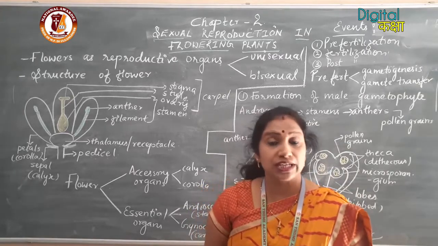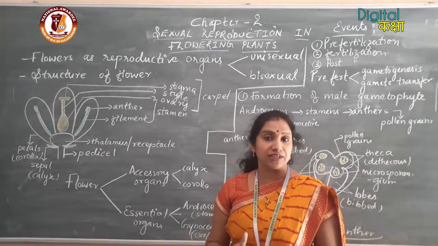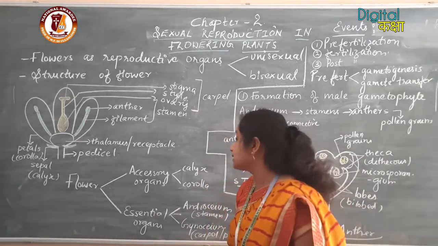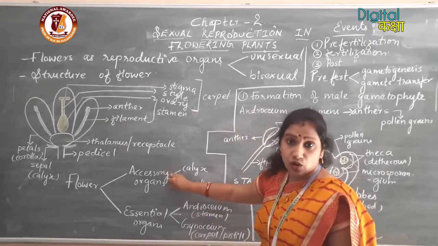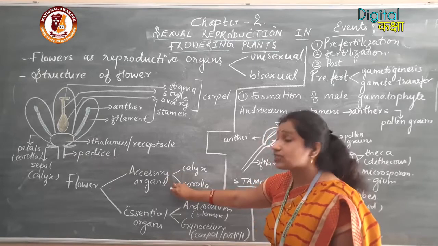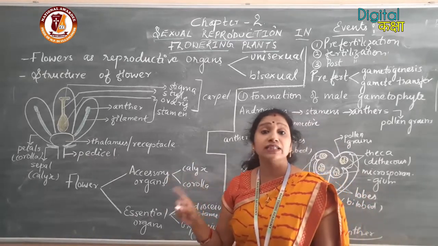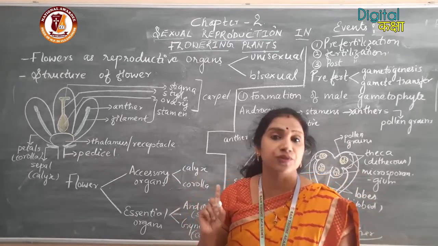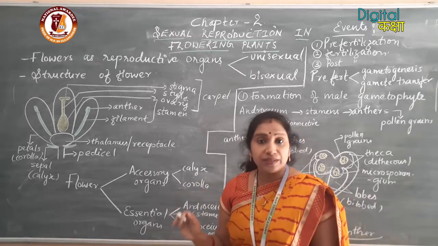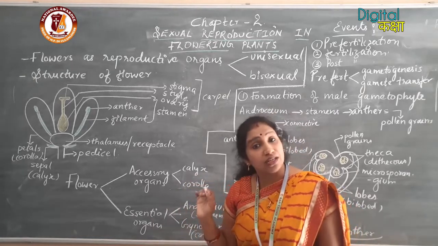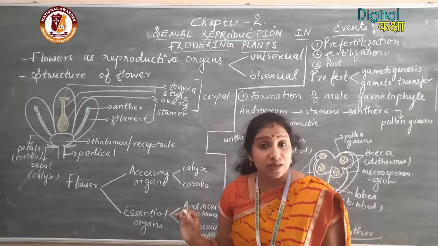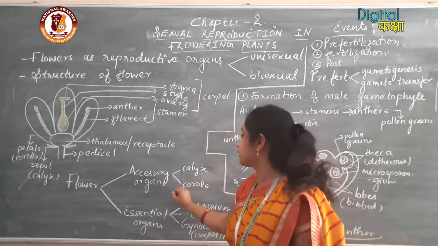Now, I would like to tell you what these accessory organs and essential organs are. Accessory organs are those organs which are not directly involved in the process of sexual reproduction. They support the process of sexual reproduction, so they are termed accessory organs.